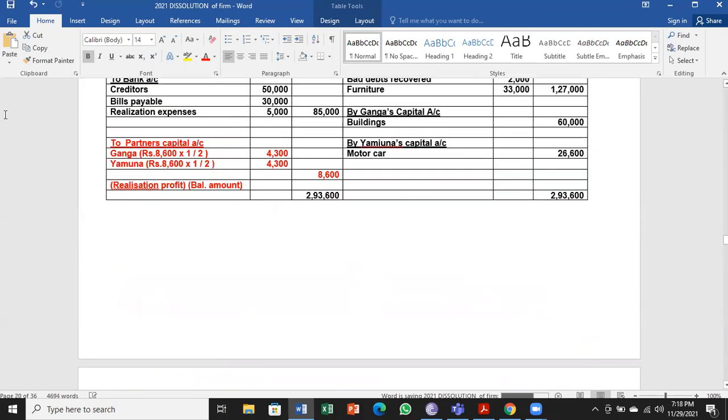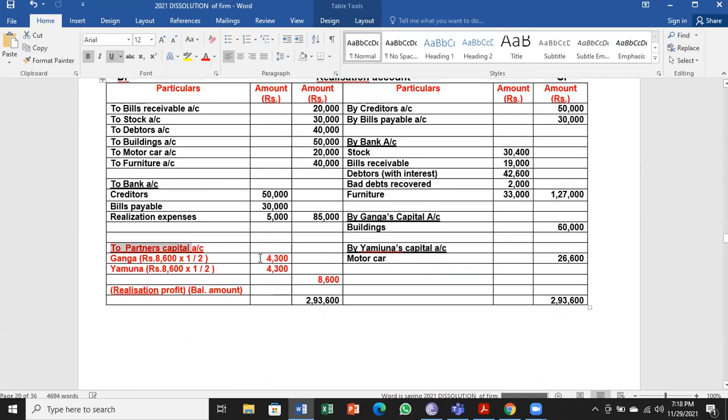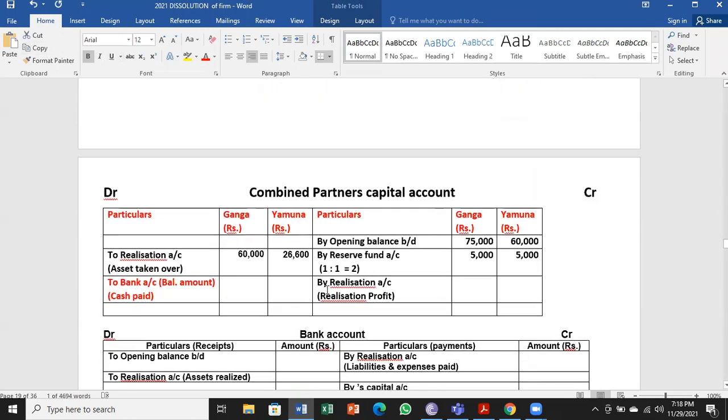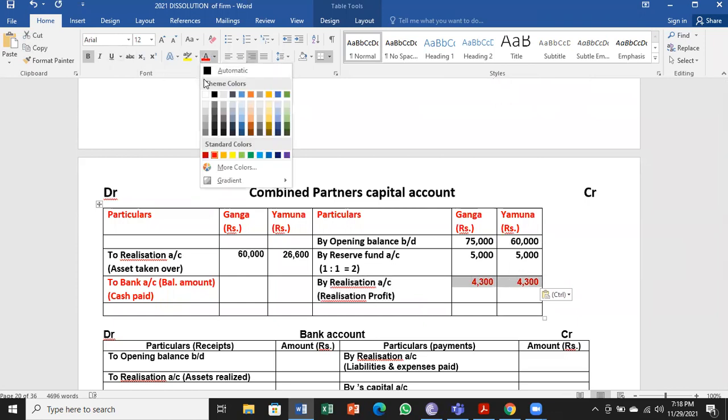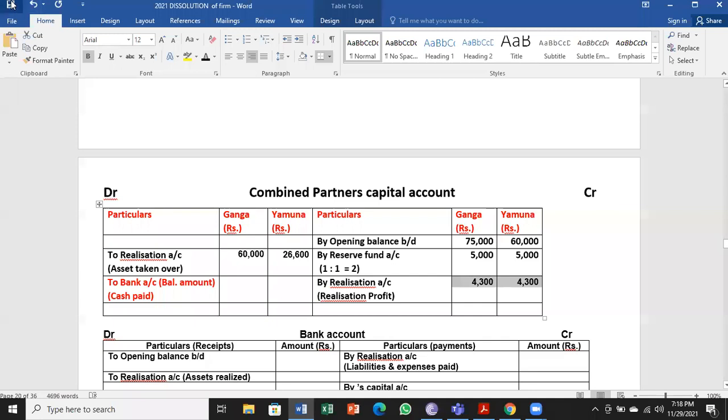Next we have one more entry here, to partners capital account, only one. That is share of realization profit, 4,300. So opposite side, by realization account, that is the meaning is realization profit. Each one of them has got 4,300. So that we have to credit it because it is a profit for the business and for the partners also. So let us go for balancing.